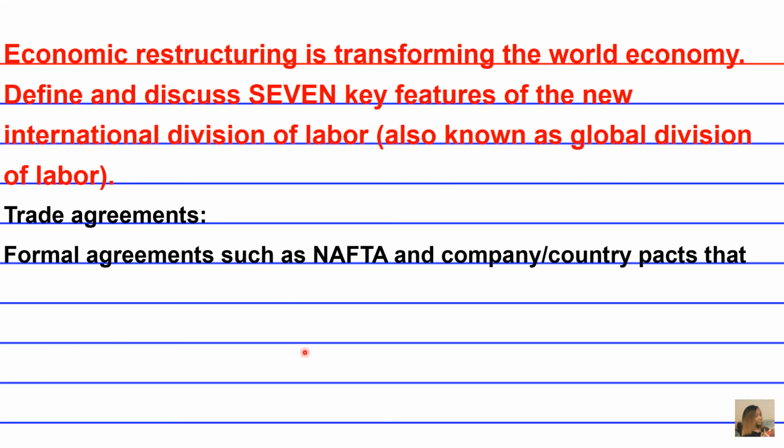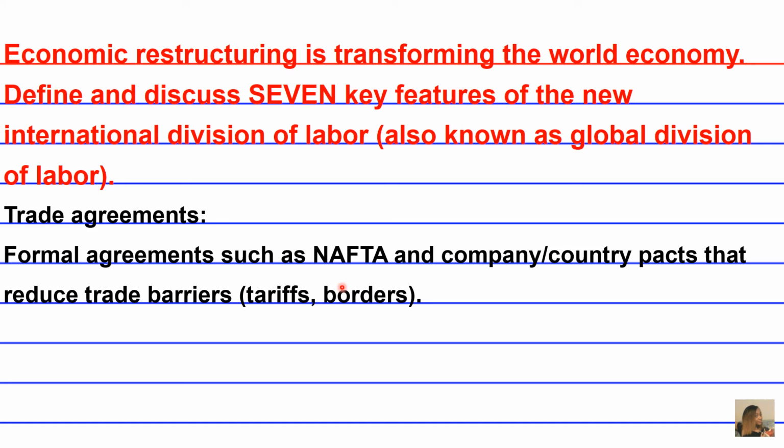Formal agreements such as NAFTA, this one is relevant to the United States for those of you who actually live in the US, and country-to-country pacts that reduce trade barriers such as tariffs and borders. There are always fees and tariffs and taxes for importing foreign goods into a country, as well as some exportation ones as well.